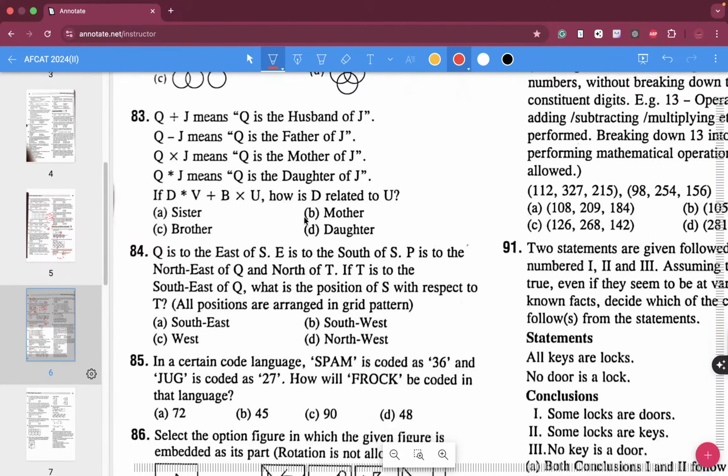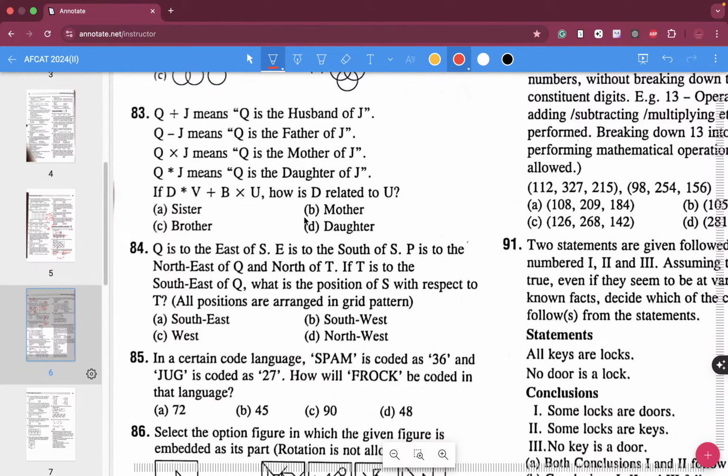Question number 83. Q plus J means Q is the husband of J. Q minus J means Q is the father of J. Q into J means Q is the daughter of J. We have learnt in blood relations that when we write it in a downward manner, it means the next generation, and circle means female and square means male.